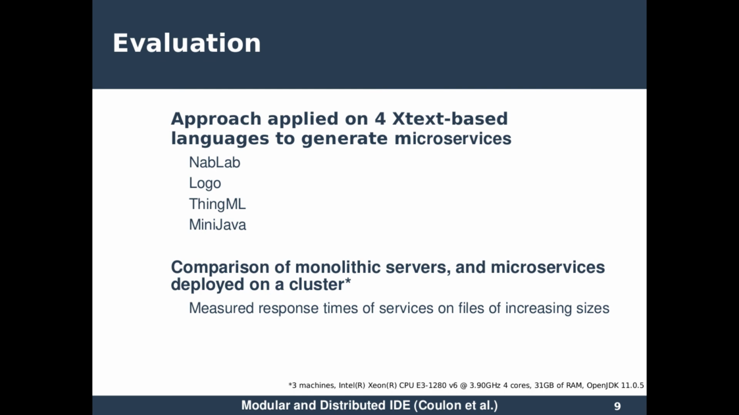To evaluate our work, we apply our approach on 4 Xtext-based languages: NabLab, Logo, that is a programming language for 2D drawings; SwingML, that is a language dedicated to applications for the Internet of Things; and MiniJava, that is a subset of Java. For these languages, we compare two architectures, a monolithic server and microservices, and we measure the response times of language services on files of increasing size.